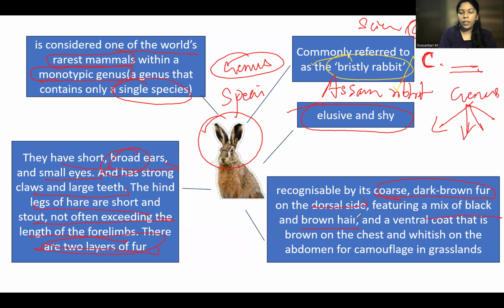A mix of black and brown hair. One time you can read it. And a ventral coat, brown on the chest, white. This is not much important, but it is helpful for this particular species for camouflage in the grasslands where it lives. Mostly it will live in between the elephant grass, and it helps in camouflaging. So for that only they have described all these things. As you can see, it is looking brown in color. His ears are a bit short compared to other rabbit species and broad. Then come to the next point.